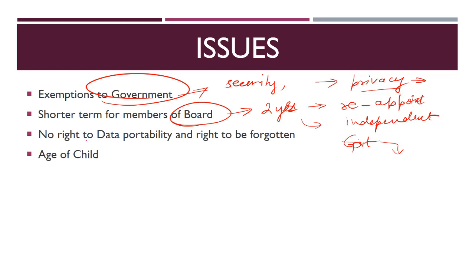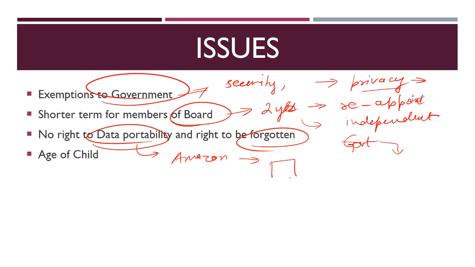Then again, earlier we were expecting that the provisions for data portability and the right to be forgotten would be there. Data portability means that, let's say I have data on Amazon. If I want, Amazon would provide my data to me in a machine readable format so that I can take my data and go to another website like Flipkart and import that data on Flipkart. But this provision is not there. Then the right to be forgotten. I was expecting that if I want, I can ask any company to erase my complete data. But this is also not there.